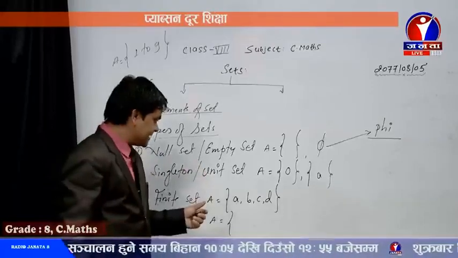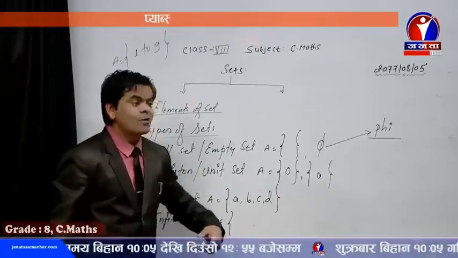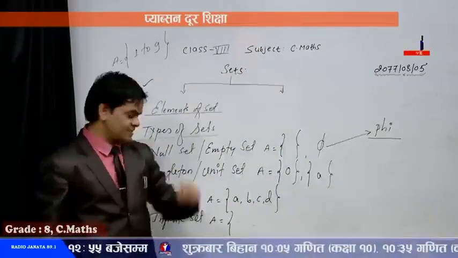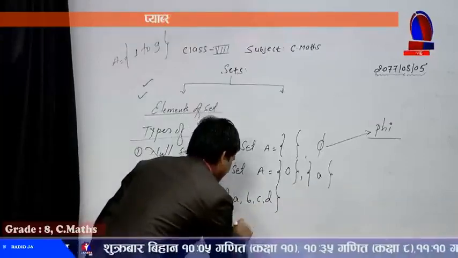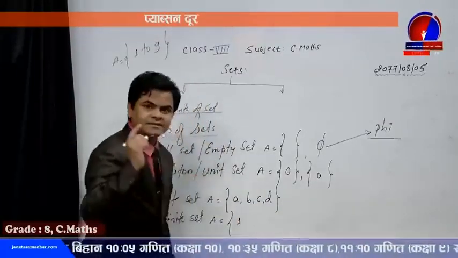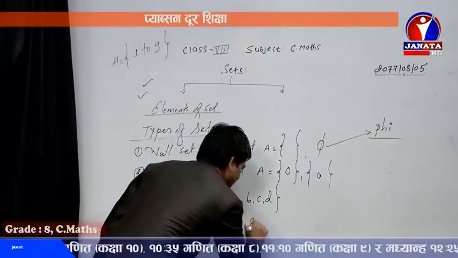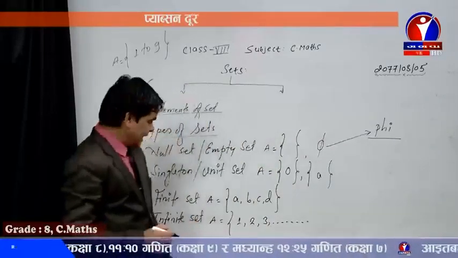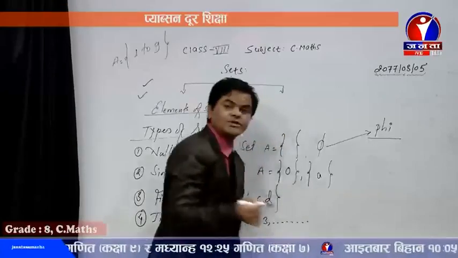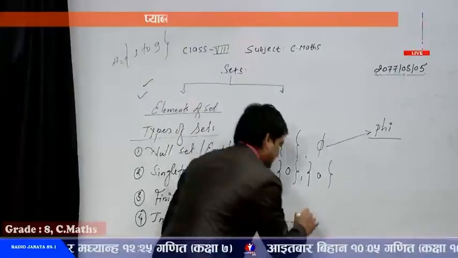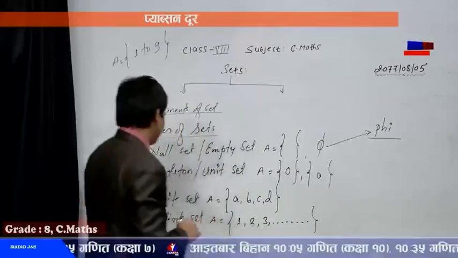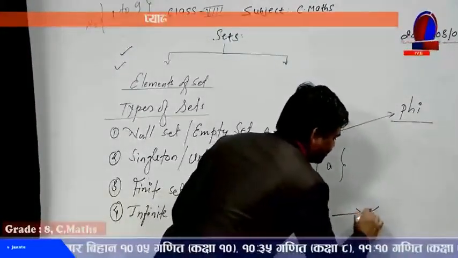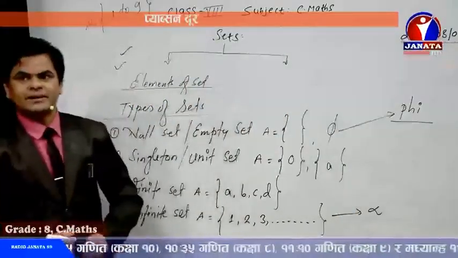The last element won't be fixed and it goes towards infinity, in the infinite direction. If I write the natural numbers 1, 2, 3, and so on, and the last number we do not fix, that type of set is known as an infinite set. And sometimes to represent this we use the infinity sign. This sign can also be used.